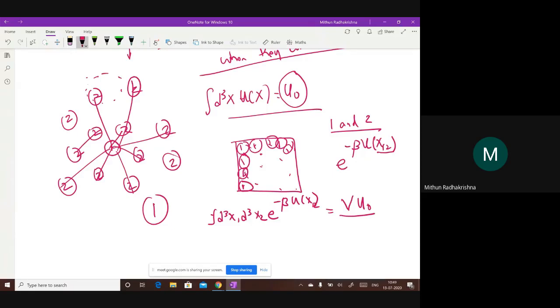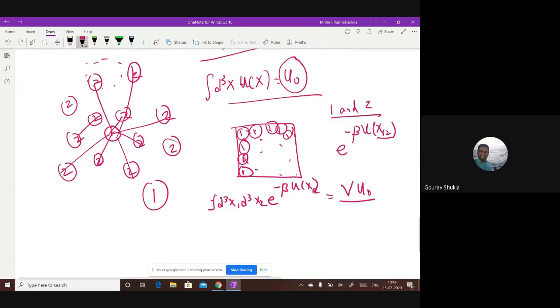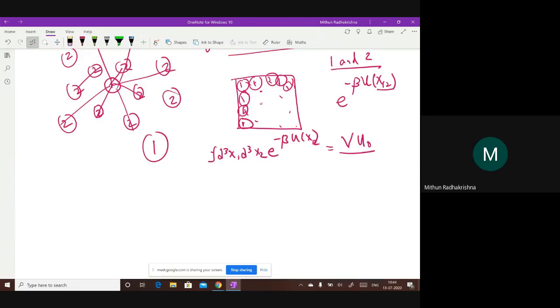Sir, why is V coming? Okay, why V is coming means, what did we do? I have two particles, 1 and 2, so I need to explore all the possible phase space. So for example, let me just divide this volume into grids. These particles can be in, let's say, 4 points, 1 2 3 4, and I want to calculate the relative distance. Okay, I'll do it this way. Hold on, let me draw a square.